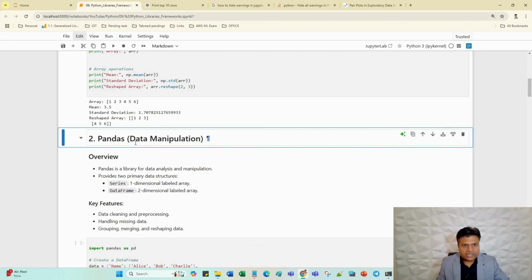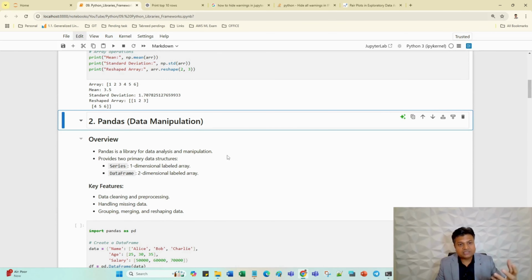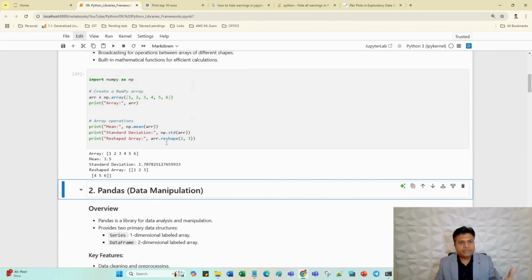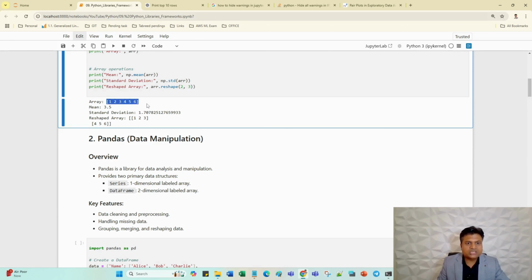Next, move to Pandas, data manipulation. In data manipulation, Pandas plays an extremely crucial role. Like Series, so far I have given the example of an array, and the same thing I can do in Pandas. But Pandas can also support two-dimensional arrays, which is like a matrix format of data. We can easily handle that using the Pandas library. So this one which I showed you is a one-dimensional array. If I split it, this is called a two-dimensional array.